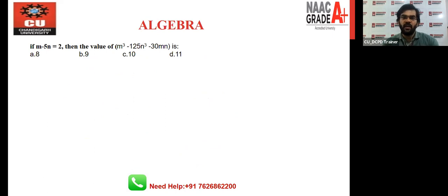The next question we have is this: m minus 5n is equal to 2, and you have to find out the value of m cube minus 125 n cube minus 30 mn. Give me the answer of this one. You can see that right now we have to use the formula of cube. You cannot use the square formula here. So automatically, whatever you have to find out will give you a hint which formula you have to use. Give me the answer. Answer for this question.